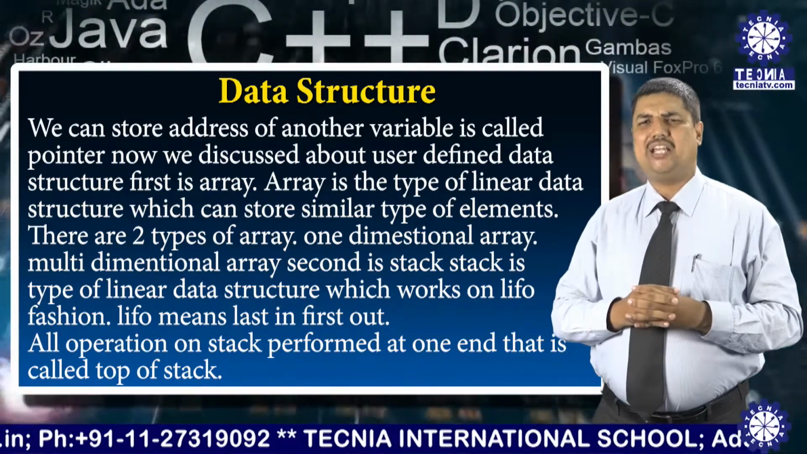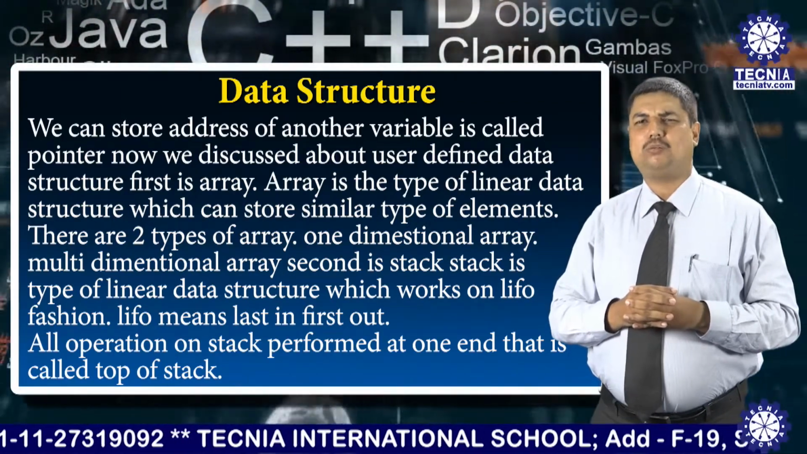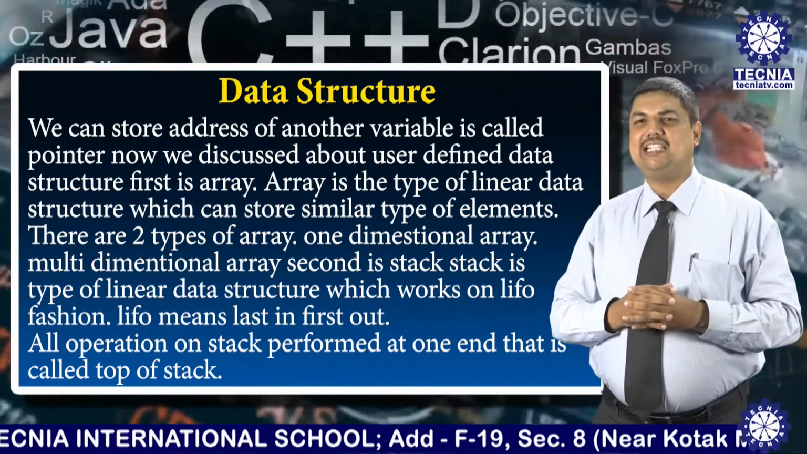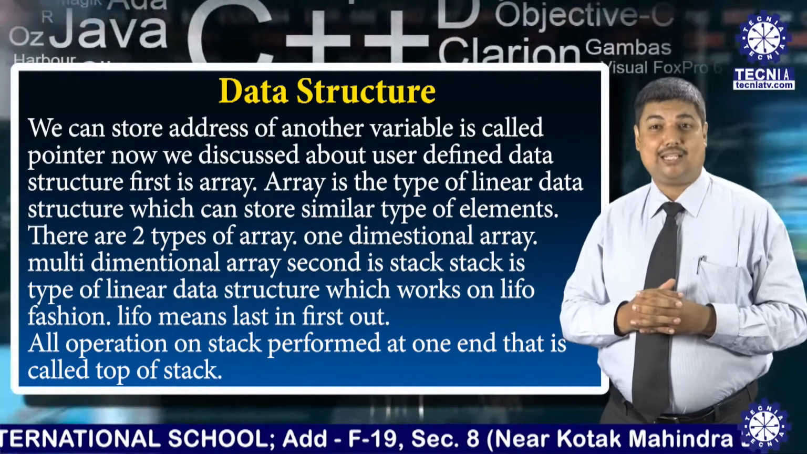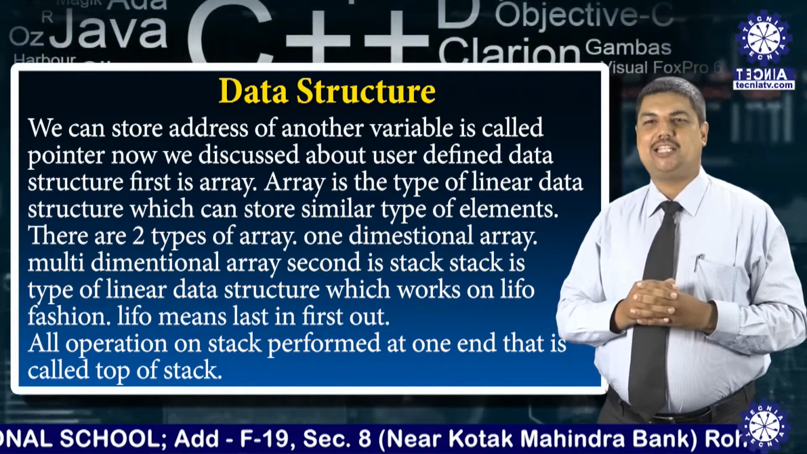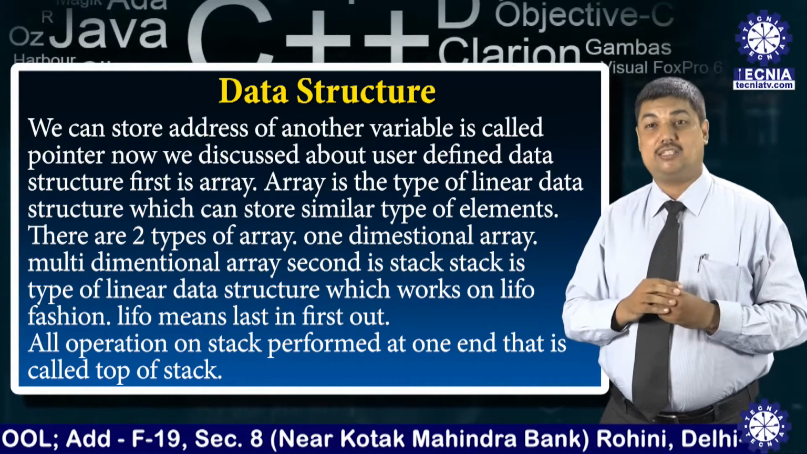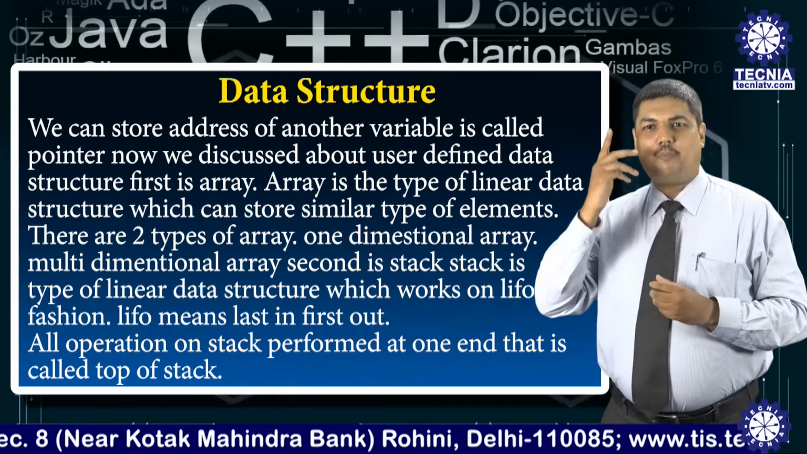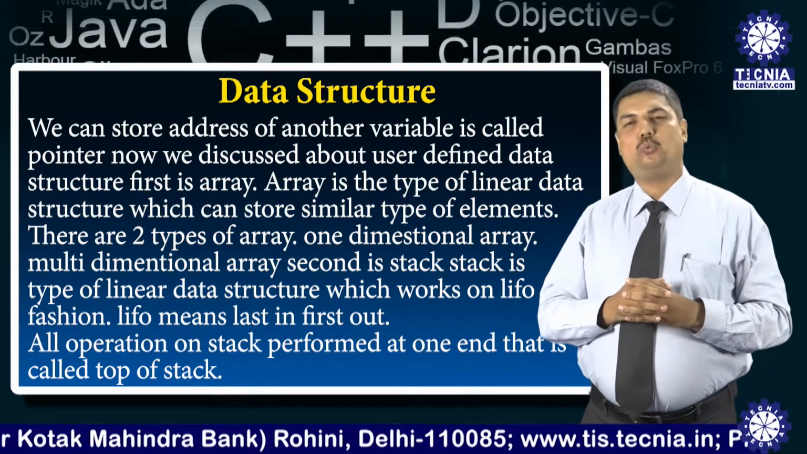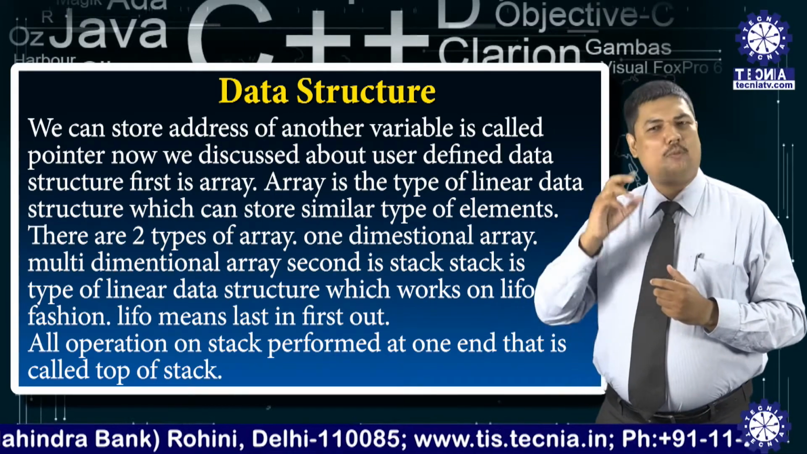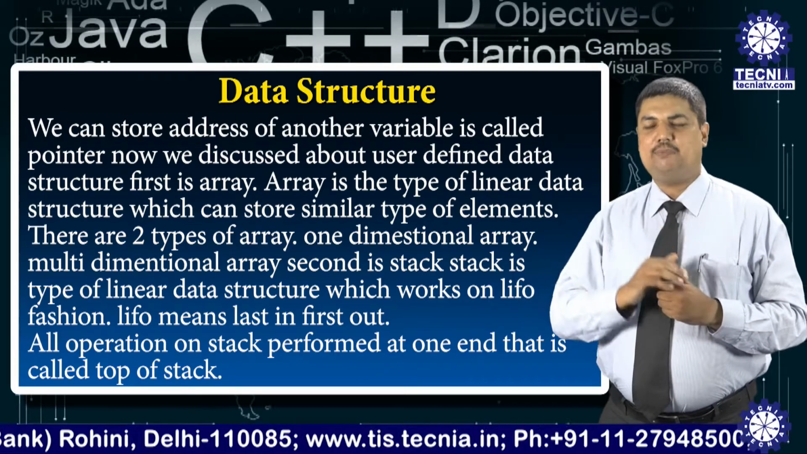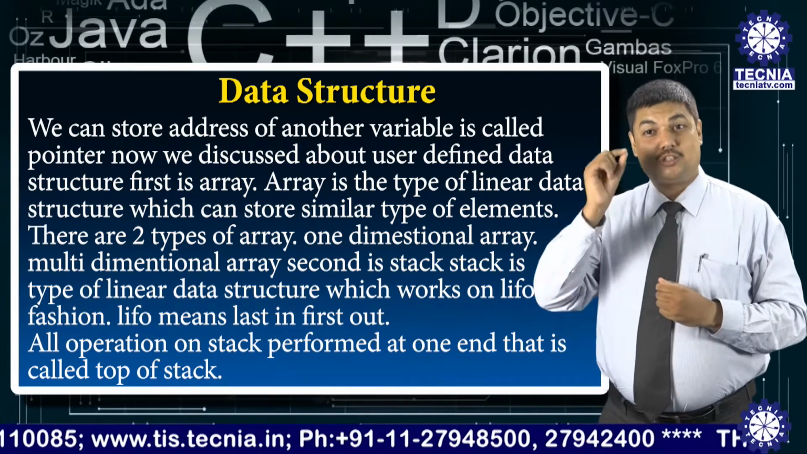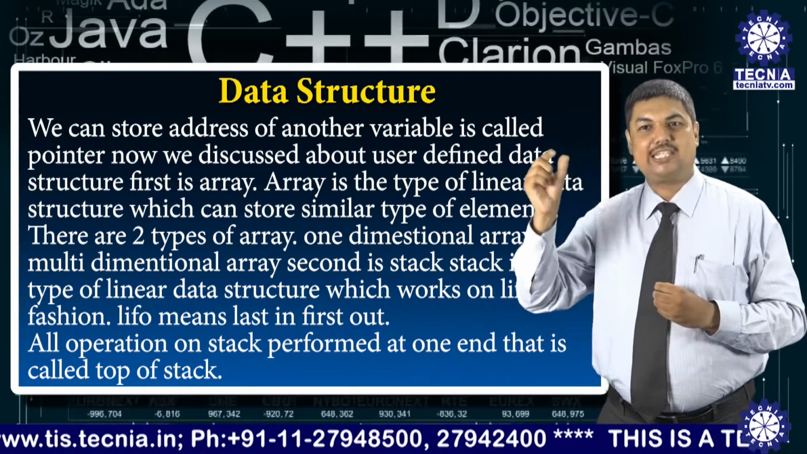We can discuss another type of data structure, that is a stack. What is a stack? A stack is a type of linear data structure which works in LIFO fashion. What is LIFO? LIFO means last in, first out. All operations on a stack are performed at one end, that is called the top or top of the stack. Sometimes top of a stack is also known as TOS, top of stack.